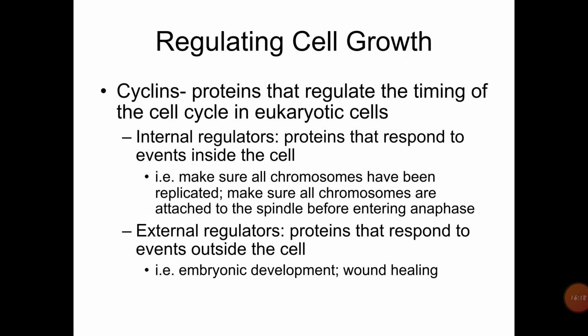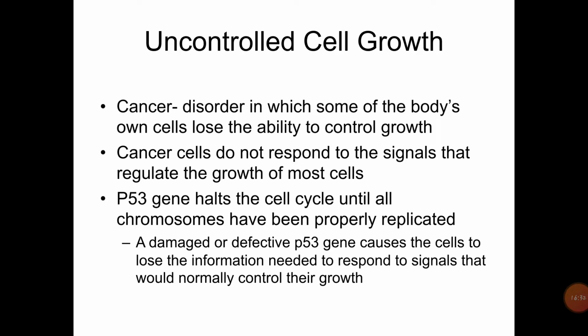Then we have seen regulating cell growth: the cyclin proteins that regulate the timing of the cell cycle in eukaryotic cells. Then uncontrolled cell growth: where uncontrolled cell growth takes place, there is formation of cancerous cells. Cancer is a disorder in which some of the body's own cells lose the ability to control growth.